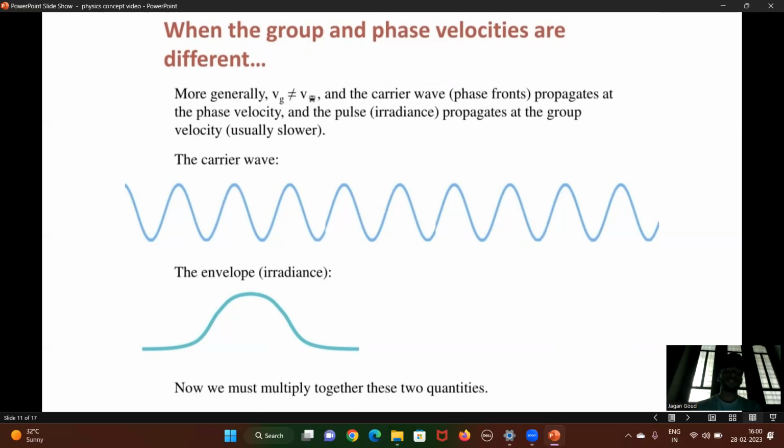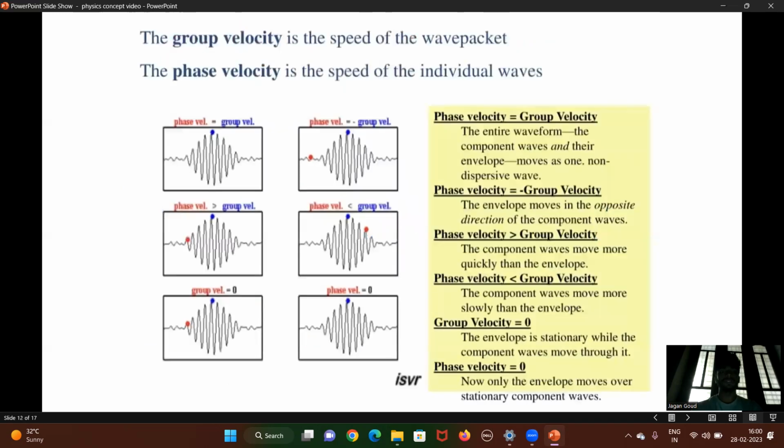Now we must multiply together these two quantities. The group velocity is the speed of the wave packet. The phase velocity is the speed of the individual waves. Phase velocity is equal to group velocity.